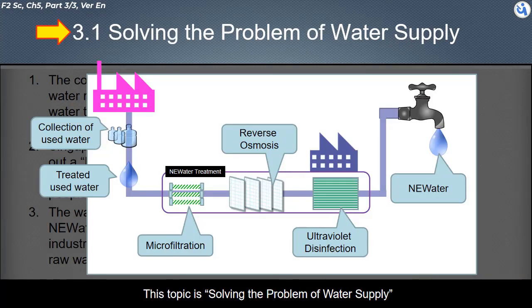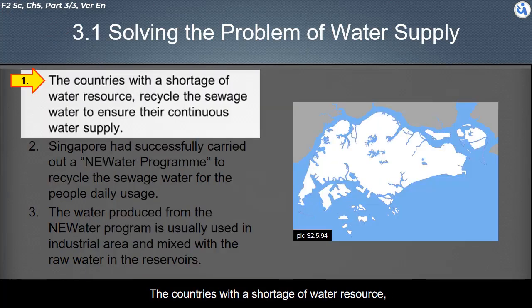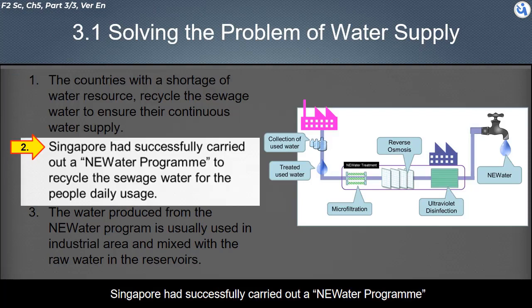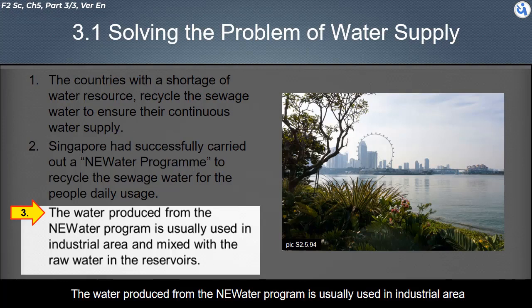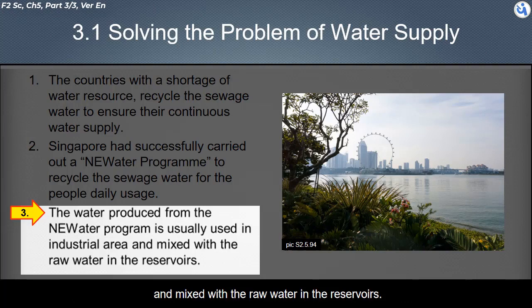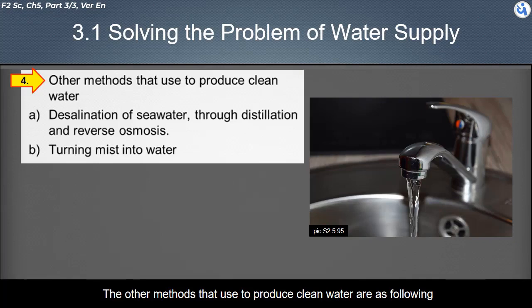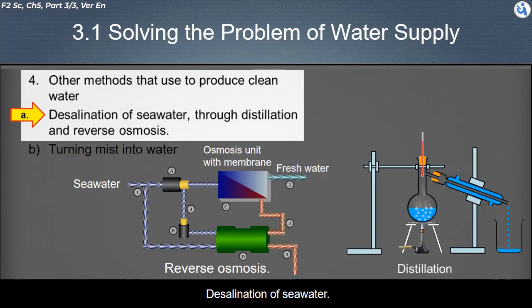This topic is solving the problem of water supply. The countries with a shortage of water resources recycle sewage water to ensure their continuous supply. Singapore has successfully carried out the NEWater program to recycle sewage water for people's daily usage. The water produced from the NEWater program is usually used in industrial areas and mixed with the raw water in the reservoirs.